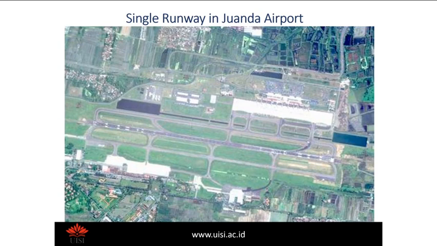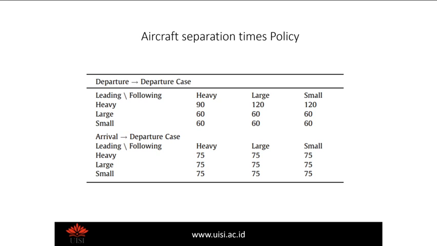We know that Juanda International Airport has a single runway, with runway 10 degree and runway 280 degree, and we use runway 10. We use the aircraft separation time policy based on the Federal Aviation Administration.